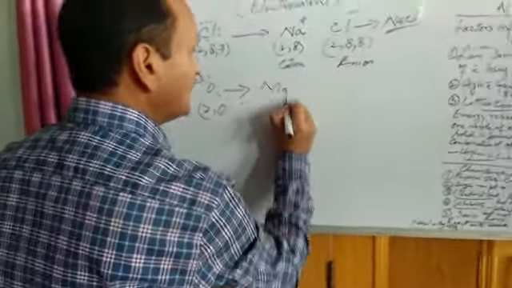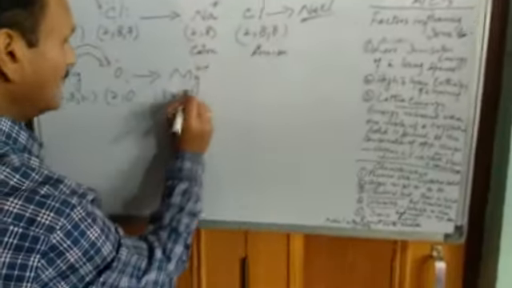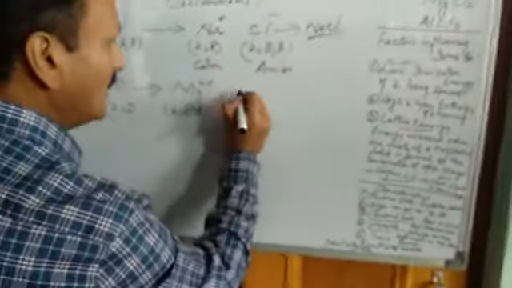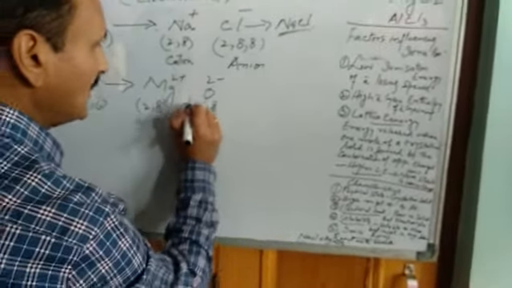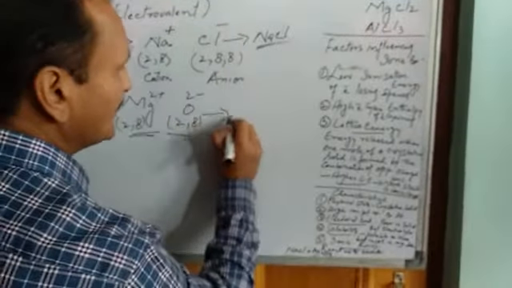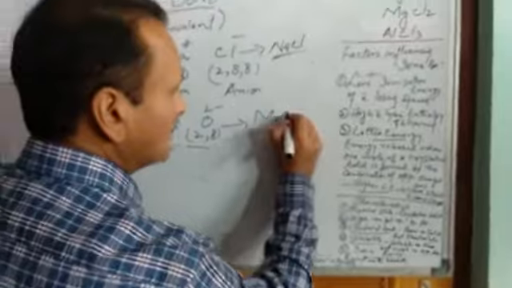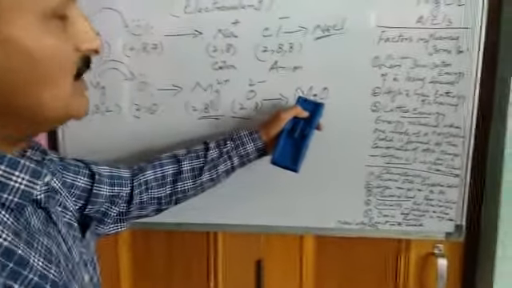As a result, we get magnesium 2 positive having electronic configuration 2,8. Oxygen will acquire a negative charge having electronic configuration 2,8. So this is the cation, this is the anion. They will again attract each other and form a compound known as magnesium oxide. So this is another ionic bond, ionic compound.